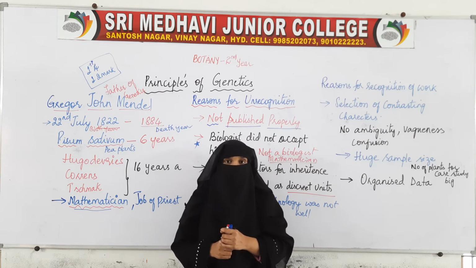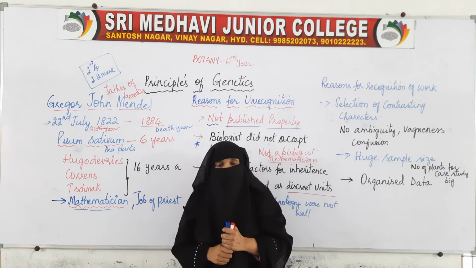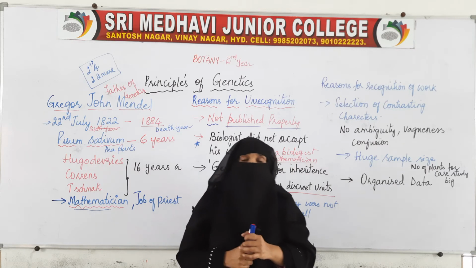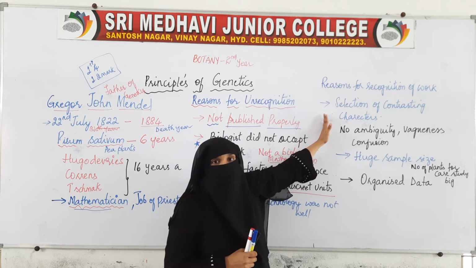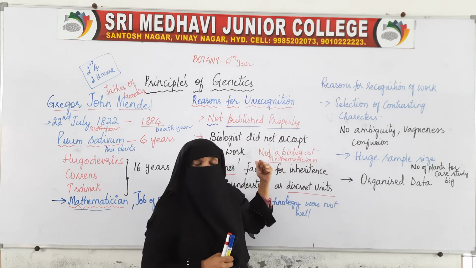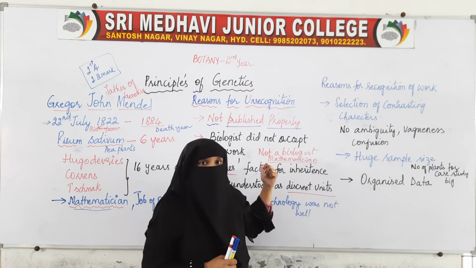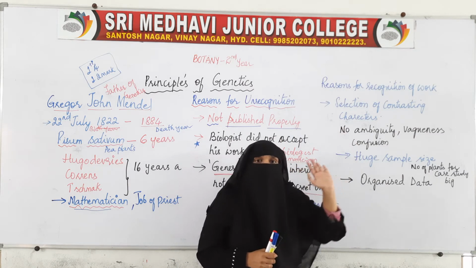His work was recognized 16 years after his death because of these three scientists. Initially the work went unrecognized, but later, after some years, it was recognized all over.